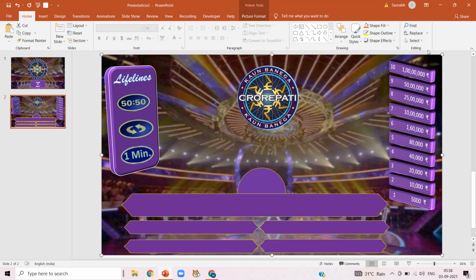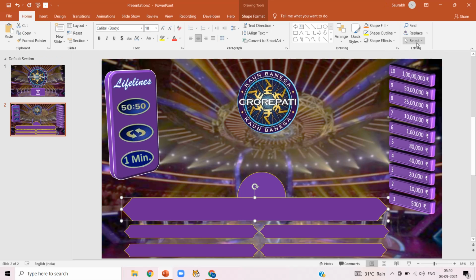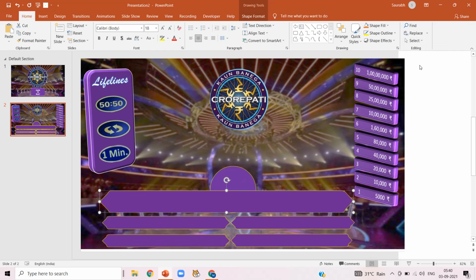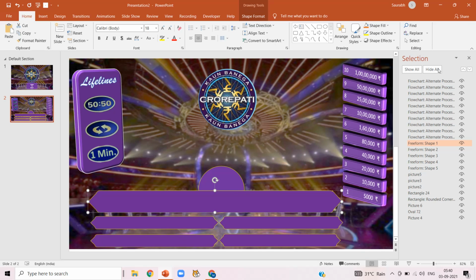Now click on Home, select Selection pane. Here we are going to rename some shapes which we are going to use in our coding. Now select the shape where we are going to write our question and which is named freeform shape 1 here. Now double click it and rename it as question.